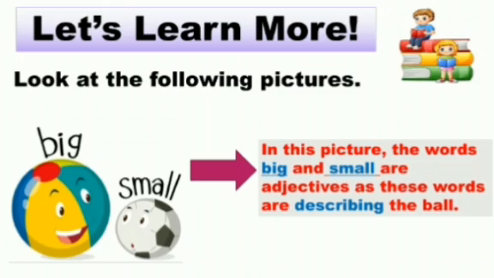Now let's learn more. Look at the following pictures. Now on your left hand side you can see two pictures. These are pictures of balls. One ball is big and the other one is small. So in this picture the words big and small are adjectives. Why? Because these words are describing the balls. These words are telling us about the ball, that is one ball is big and the other ball is small.